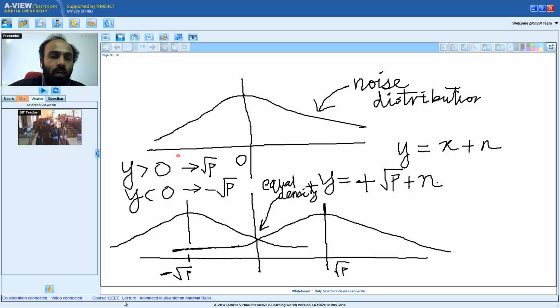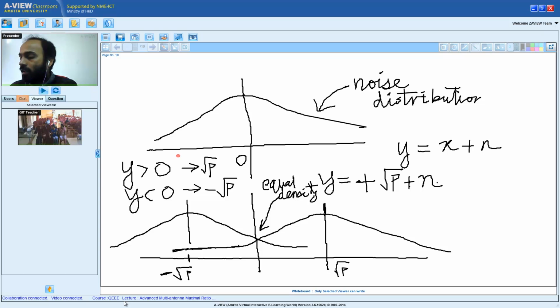Can someone elaborate a little bit more? So even if we have transmitted a bit 1 with root p as the amplitude, and still in case we are getting some value which is below 0, then there can be an error. I hope everyone is able to follow.